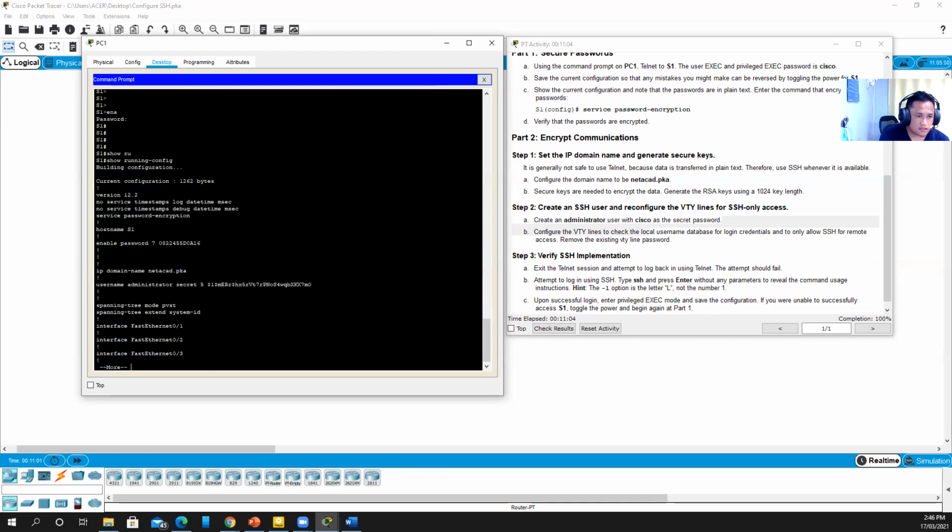As you can see, the password is encrypted. And then here, it's encrypted.